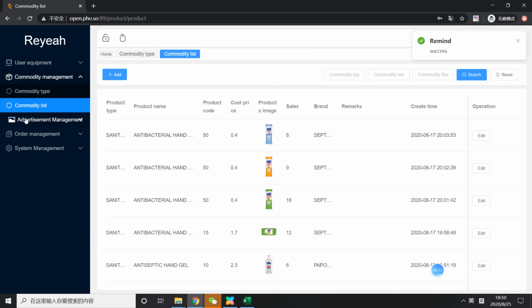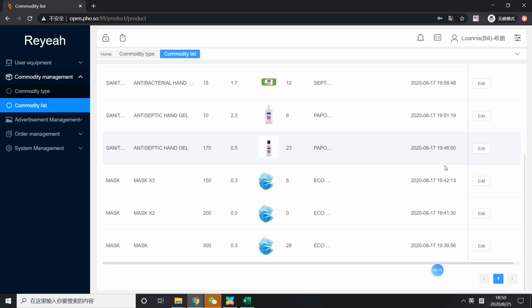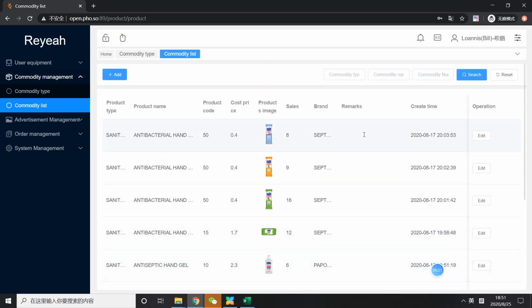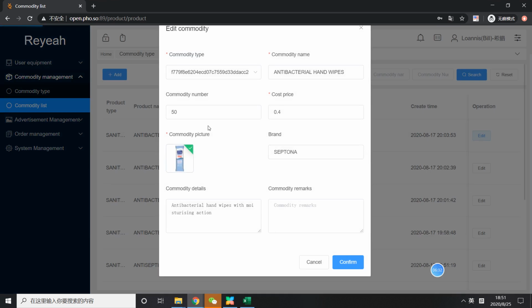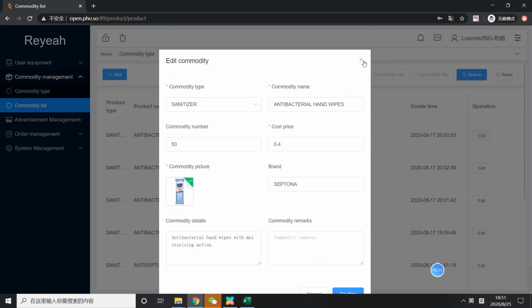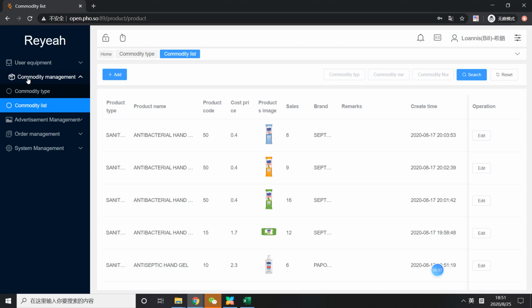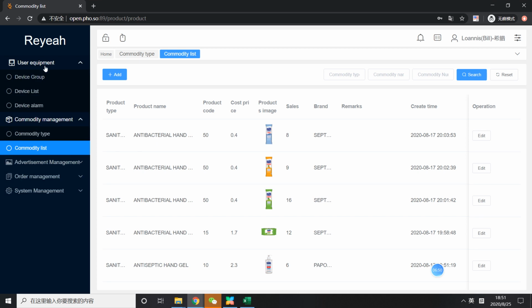And then after you finish settings, you can see all the products here. You can see all the information, cost price, and also sales price. Okay. So here, after finishing uploading the images, the product pictures, and setting the price, then we can come to set the device, the machines.